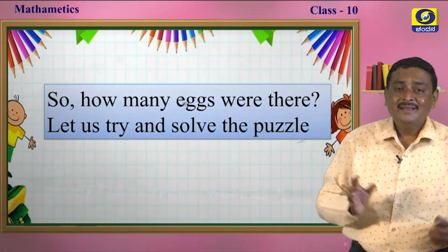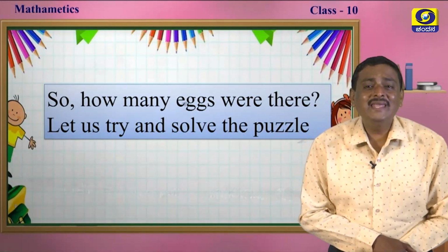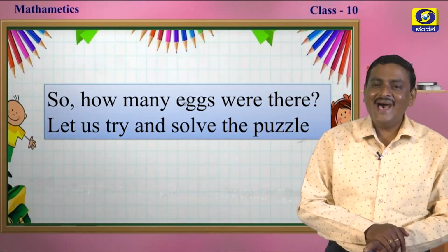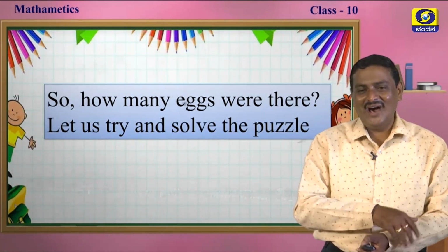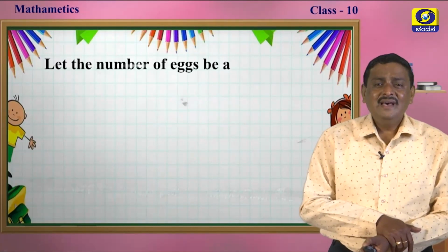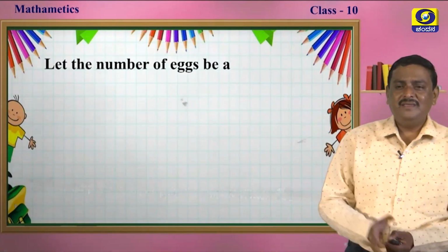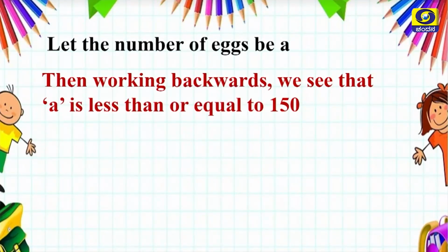Now, it's time for you to solve this puzzle, my dear students. How many eggs were there? Let's try and solve the puzzle. Are you ready? Yes, you can start. Okay, I will solve this. Let the number of eggs be A. Then working backwards, we see that A is less than or equal to 150.